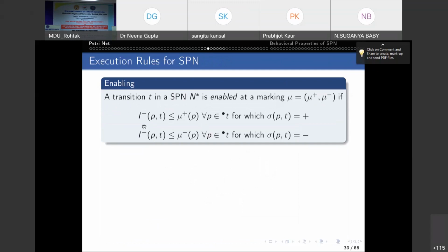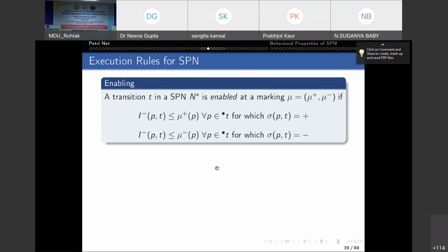So the number of arcs from P to T should be less than or equal to the number of positive tokens if the sign of this arc from P to T is positive. And the number of negative arcs from P to T should be less than or equal to the number of negative tokens in that place. Then the transition T is enabled.